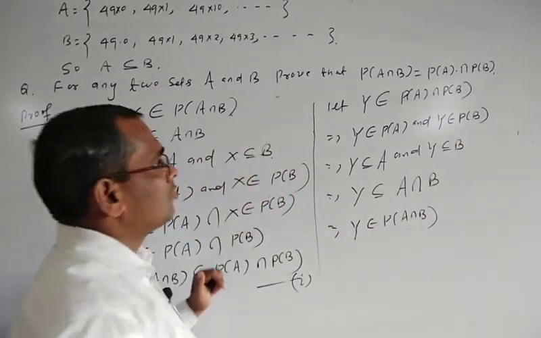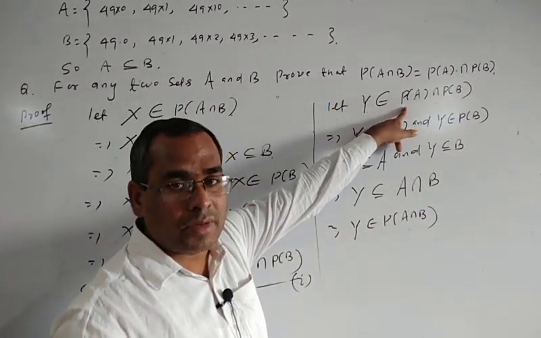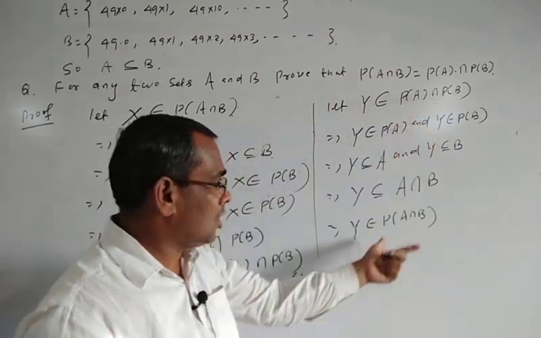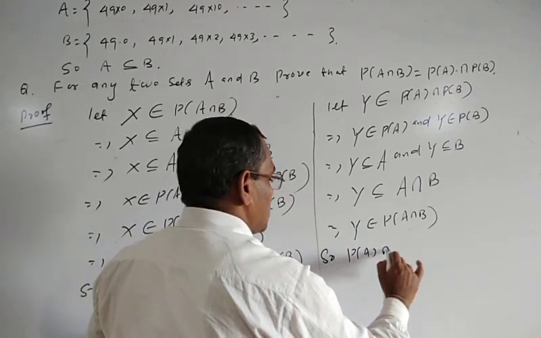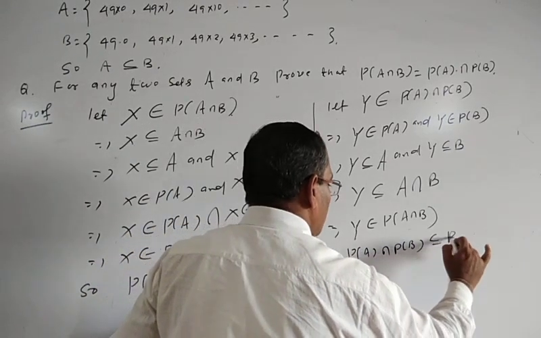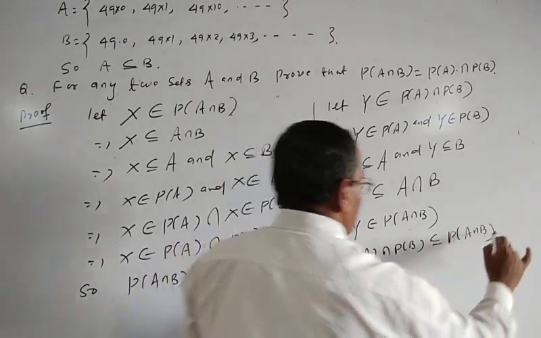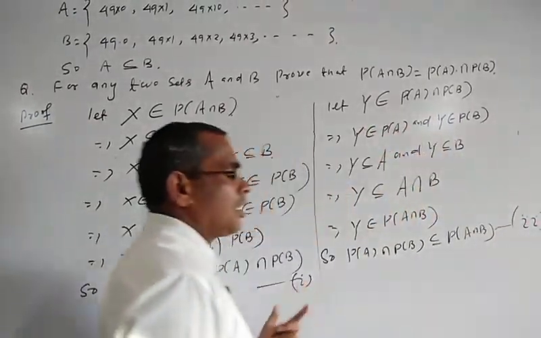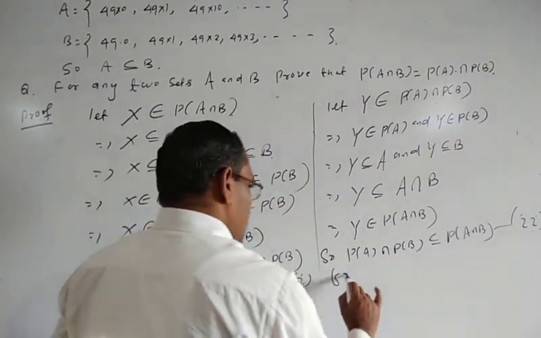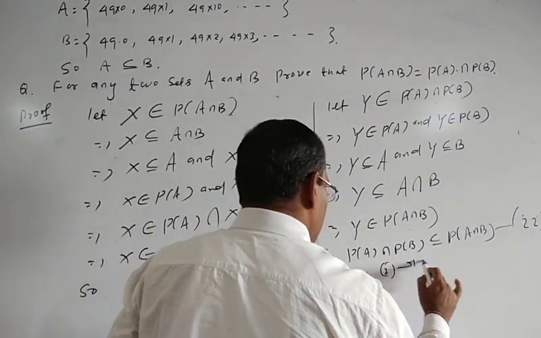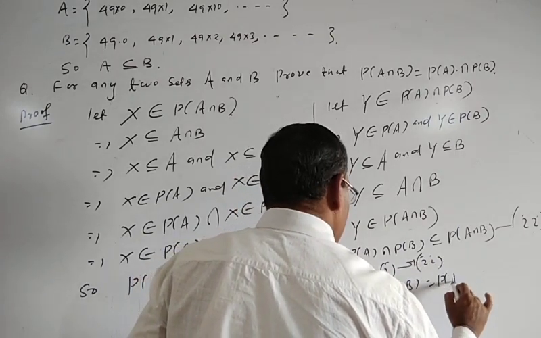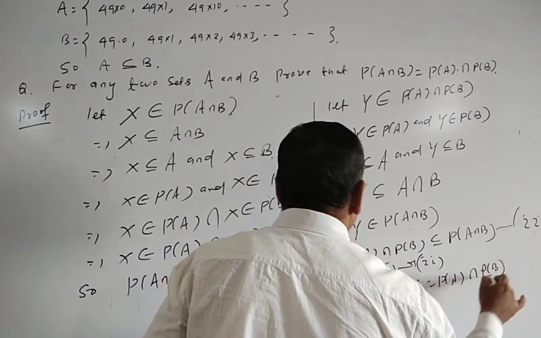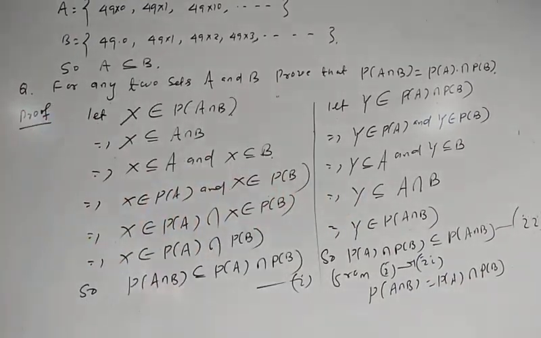So in the beginning you take Y as an element of P of A intersection P of B, but finally you get Y belongs to P of A intersection B. So P of A intersection P of B is a subset of P of A intersection B, and let it be equation 2. So from 1 and 2, P of A intersection B is equal to P of A intersection P of B.